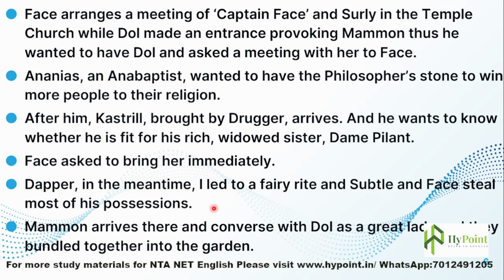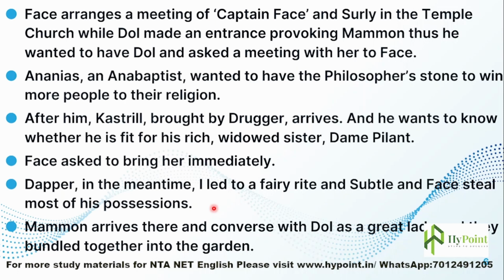In order to have the spirit, these people made Dapper go through a fairy rite, a fairy custom and fairy kind of experiment in which fairies are involved. So he was made to believe that, and during the course of that rite, Subtle and Face stole most of his possessions and most of the wealth that he had then.